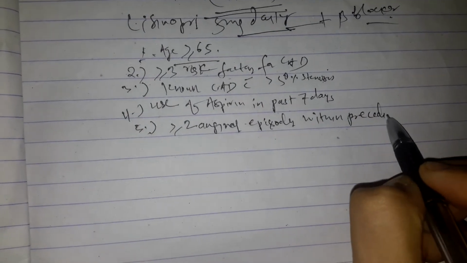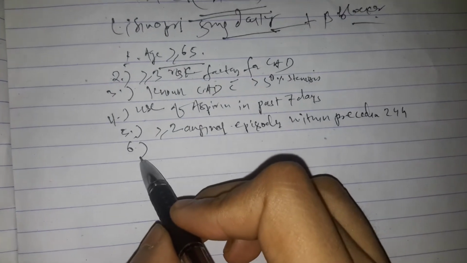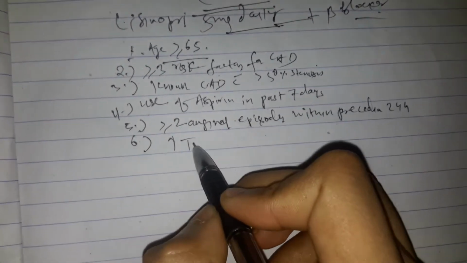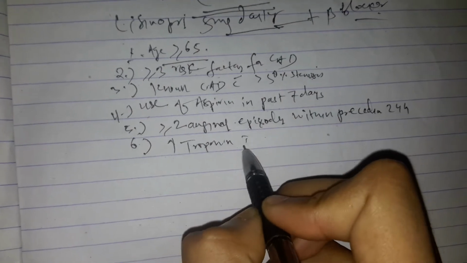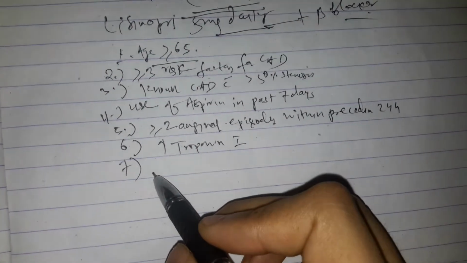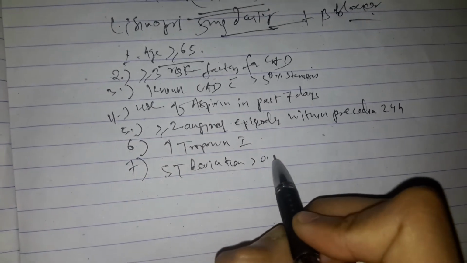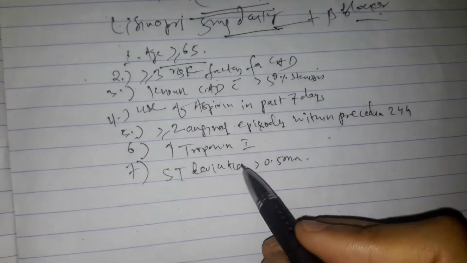Sixth is elevated cardiac biomarkers like elevated troponins. And seventh is ECG criteria: ST deviation greater than 0.5 mm on admission ECG.